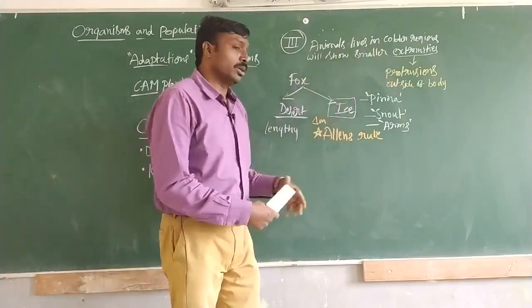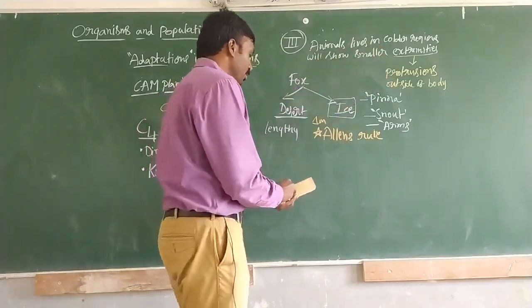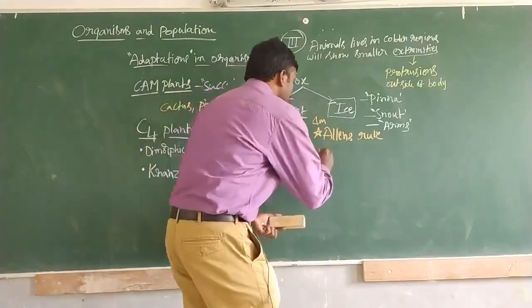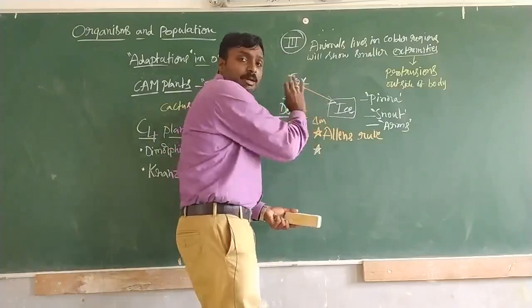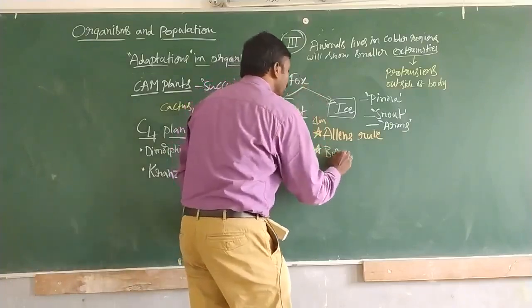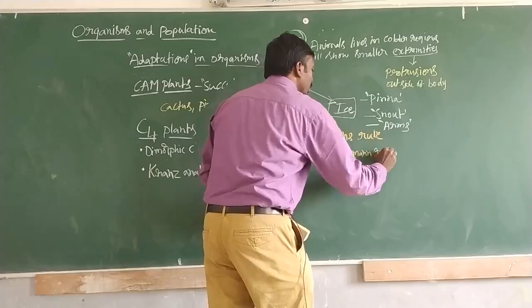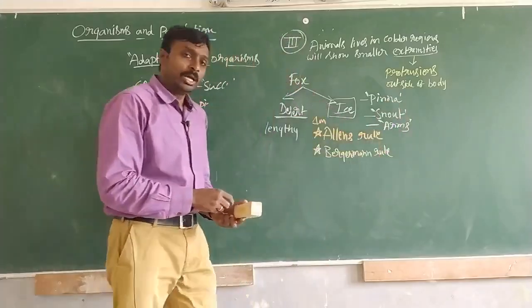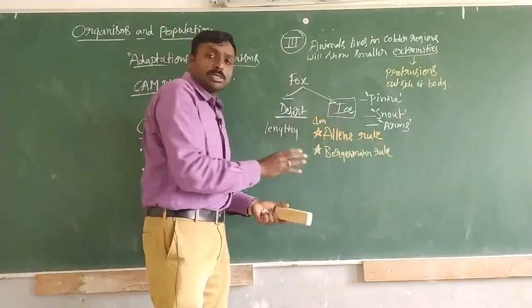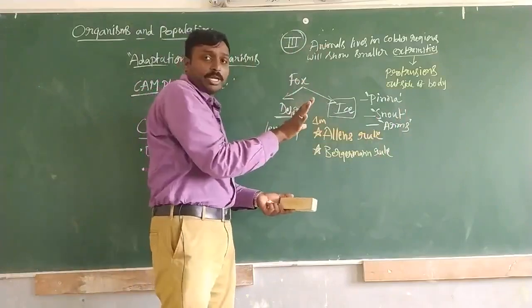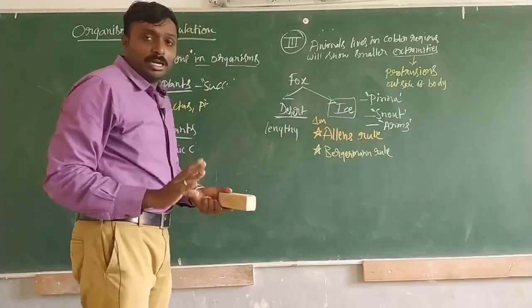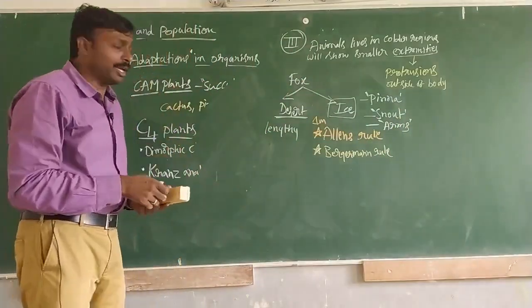Similarly, one more scientist proposed a similar type of rule called Bergmann's rule. Both rules suggest the same thing. So this is the third adaptation we are learning.